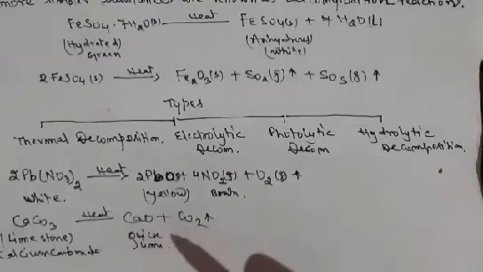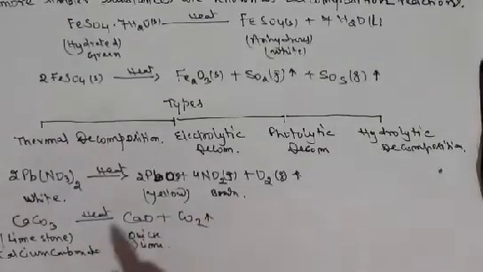What type of reaction is this? Thermal decomposition reaction. Why is it called thermal decomposition? Because heat is influencing this reaction. Heat is influencing this reaction. So this is called thermal decomposition. Decomposition occurs under the influence of heat.